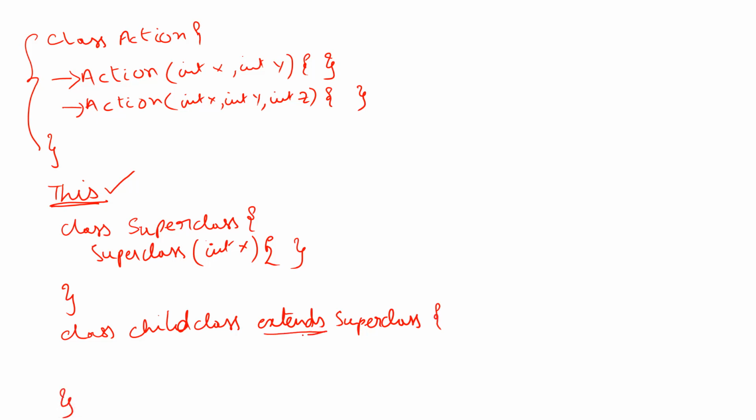This extends means we are inheriting the properties of this superclass to the child class here, so that we can use all the variables and methods in this superclass. This is the inheritance concept, and we will see inheritance in the future videos. So just for now, just remember that we have created a child class here, and superclass is the parent class here, and we have a constructor here, ChildClass.